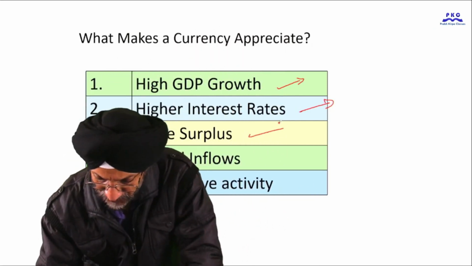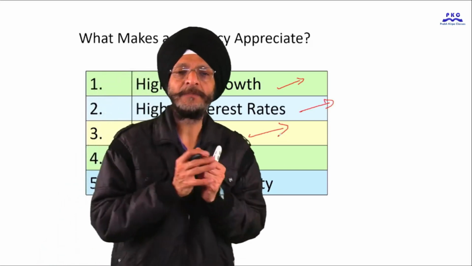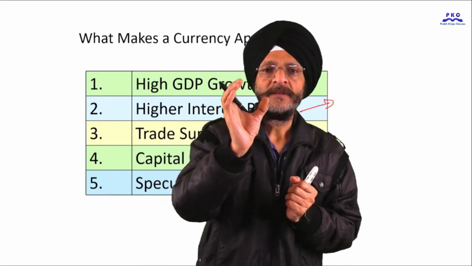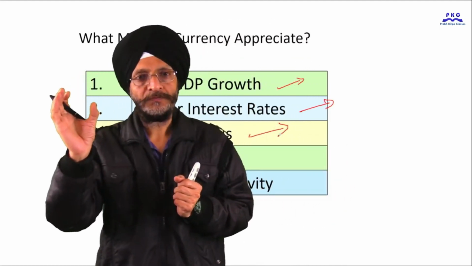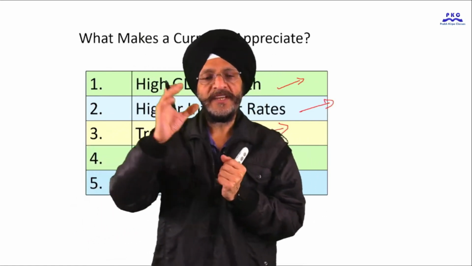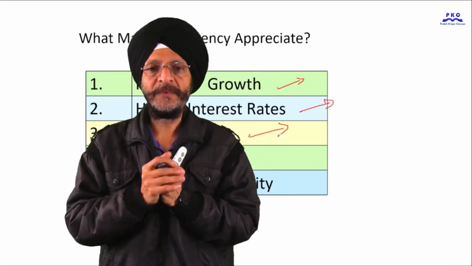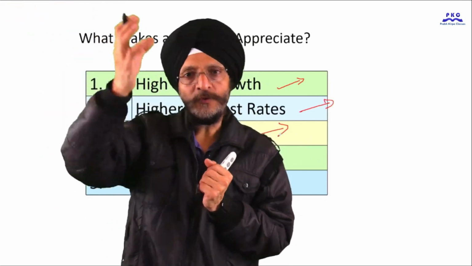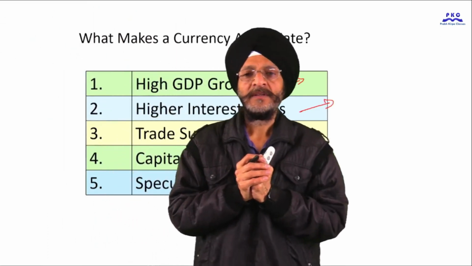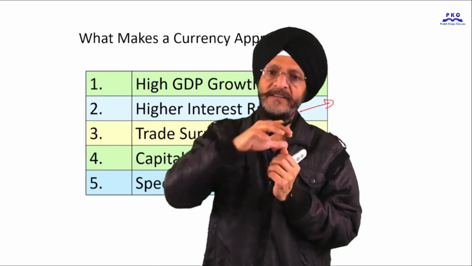Next is trade surplus. Trade surplus means exports are more in comparison to imports. When the exports are more, it means that the foreigners have to pay more to get goods from that country.